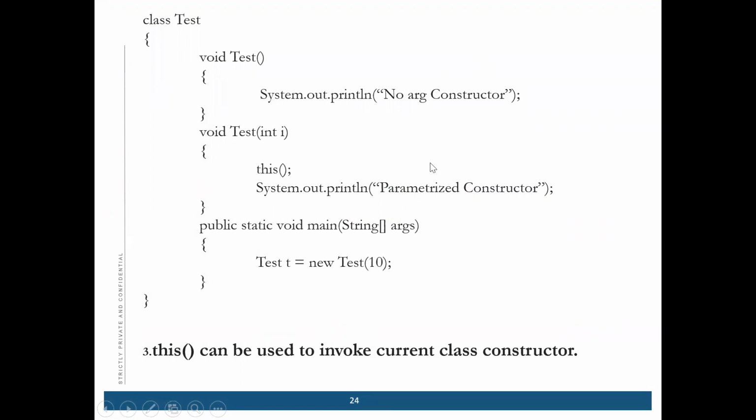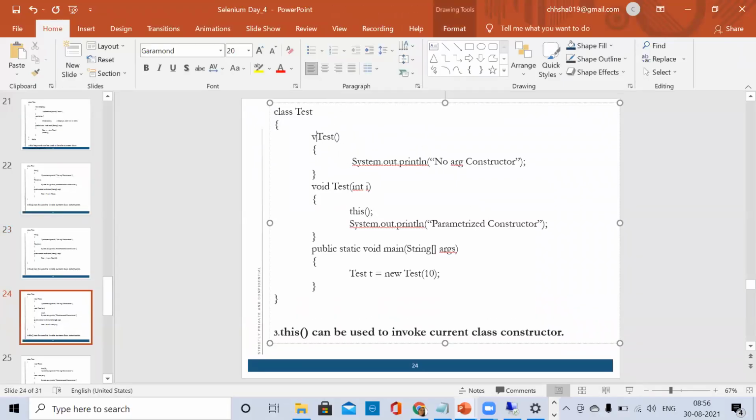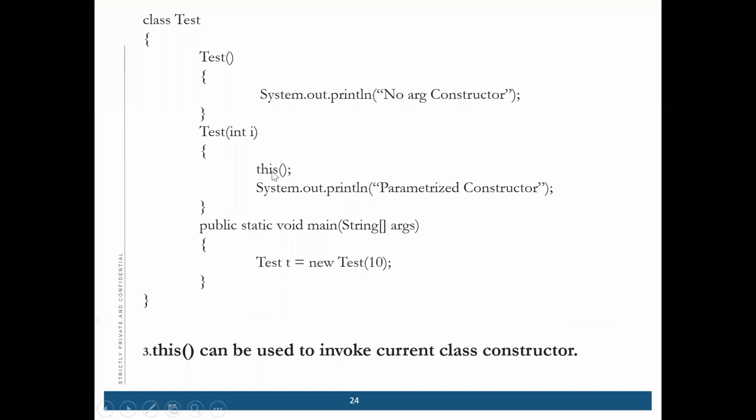Parameterized constructor. Then again, suppose I have written like this, okay? This and parentheses. Then what will happen? Can anyone tell? What will be the output?